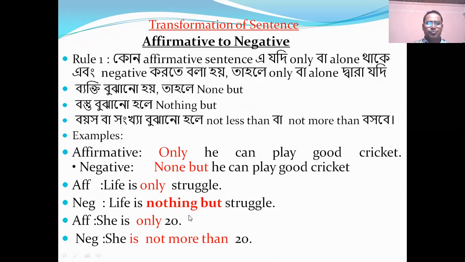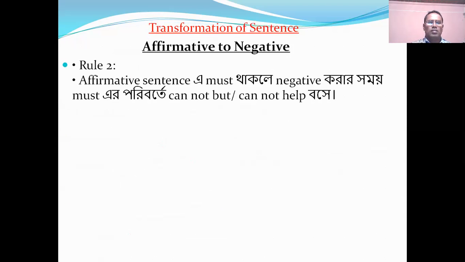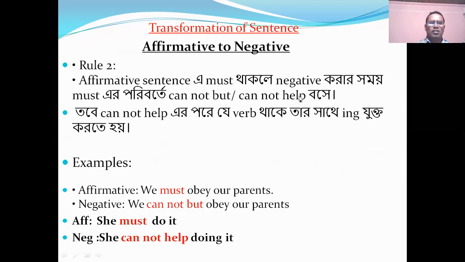Let's see another rule. In an affirmative sentence, if we get must, we will use cannot but or cannot help when we make it negative. If we use cannot help, we will add ing with the verb. Let's see, in the affirmative sentence, we must obey our parents. Here, we will use cannot but instead of must.